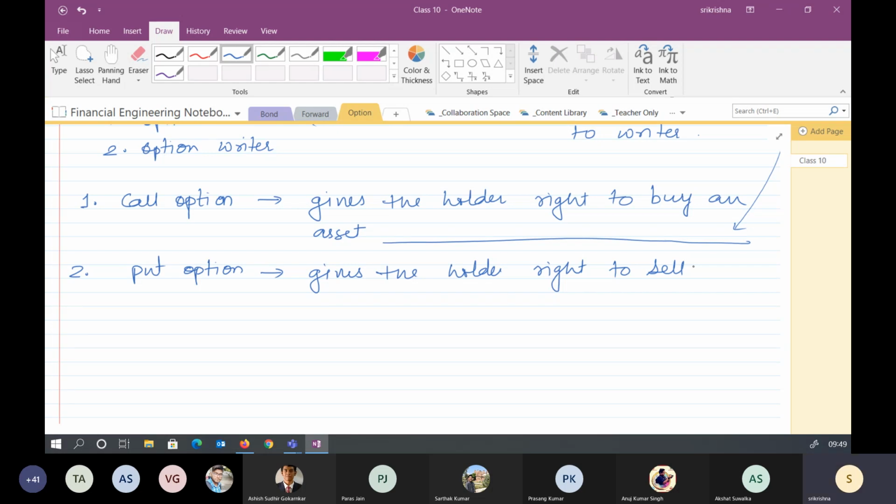All right. The last one which I want to discuss today is something called the American option, and another one is called the European option.